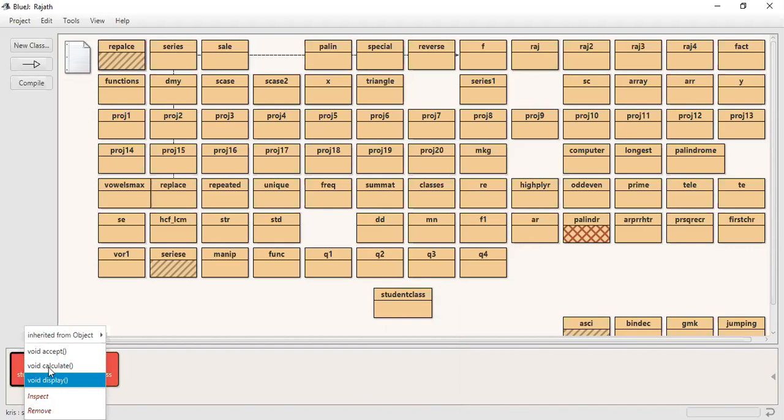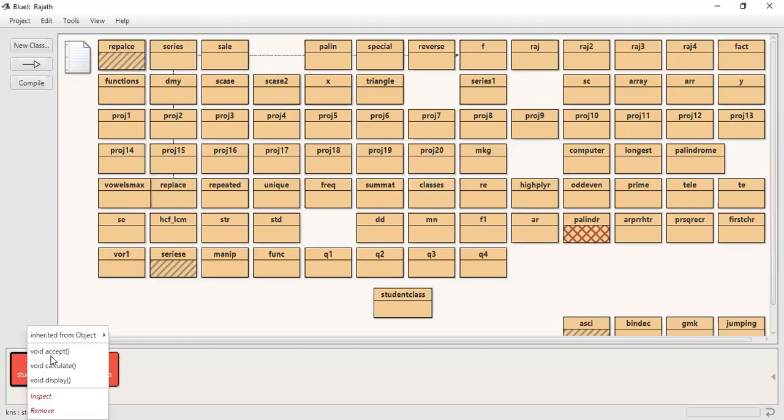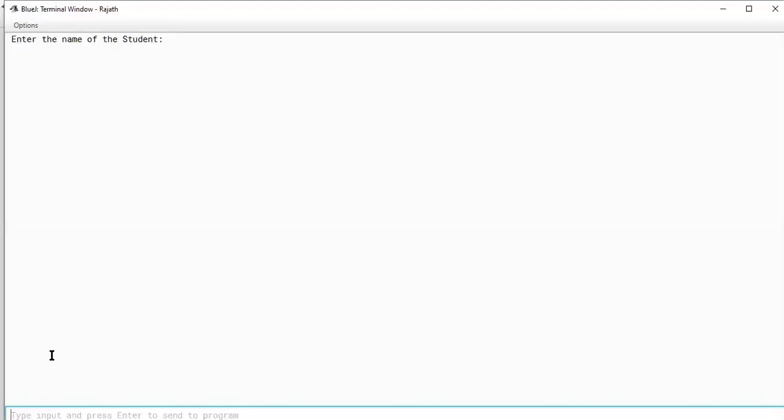Let me show you. I call the calculate function. Nothing will happen. When I call the display function, nothing will happen. 0, 0, 0, null has come, because I have not entered anything yet. Actually, what I must do first is call the accept function. When I call the accept function, what is the first line? Enter the name of the student, this message. Now I enter Chris, Krishendu.